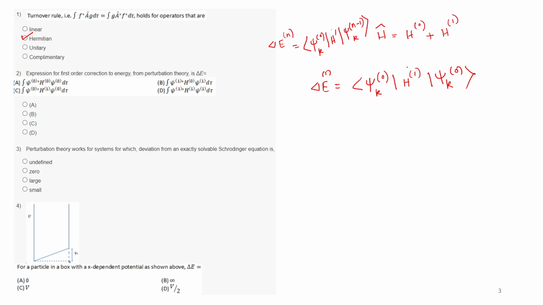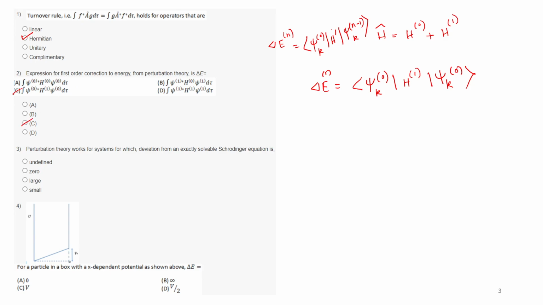So this is how the thing will come. So what will be the answer here? Psi 0 star H1 will be there, so C and D will be the possible answer. D will not be, because psi 1 star is there, so psi 0 H1. Yes, so C will be the right answer, right? C will be the correct answer.